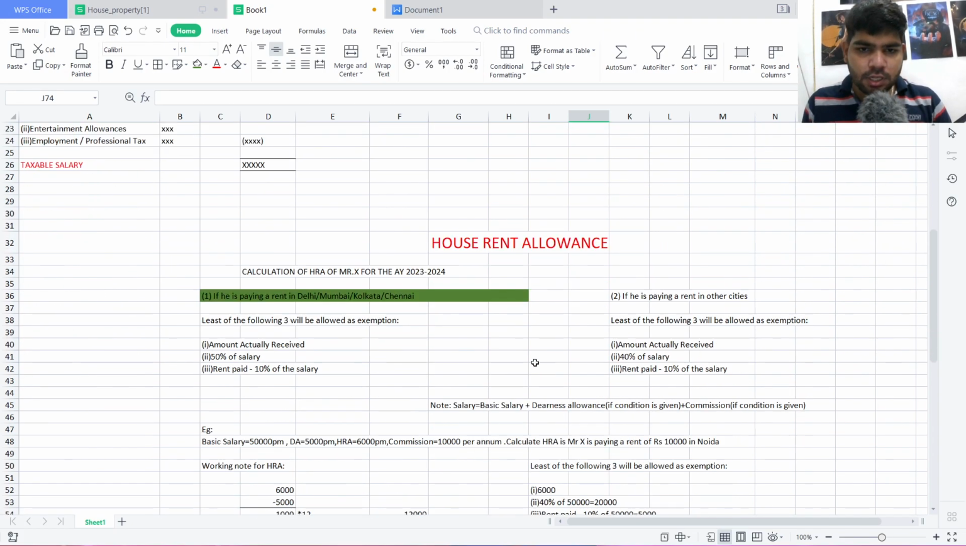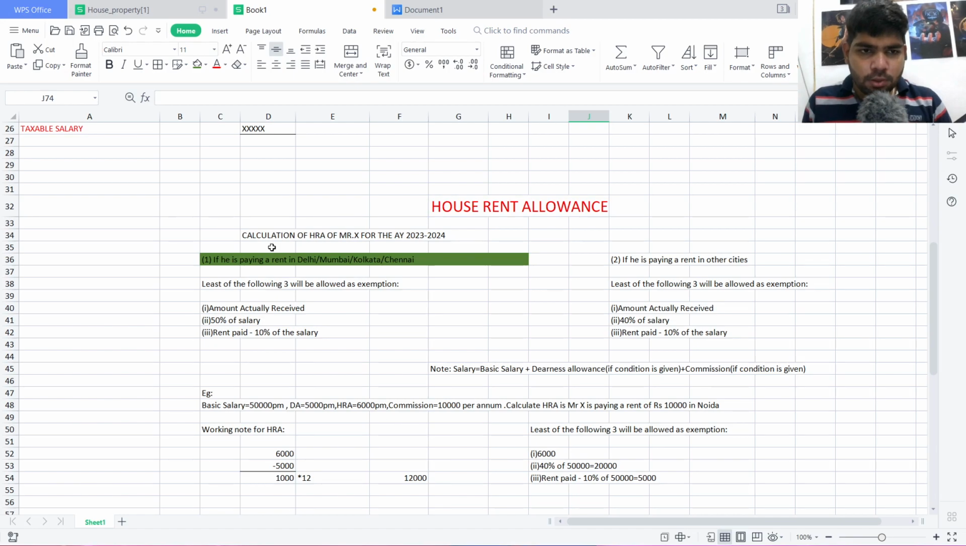First of all, I will be talking about allowances, which is very important: the house rent allowance. We'll know how to calculate the house rent allowance for Mr. X for the assessment year 2023-24. There are two cases: if he is paying rent in Delhi, Mumbai, Kolkata, or Chennai, or secondly, if he is paying rent in other cities. Basically, the least of the following three will be allowed as exemption.